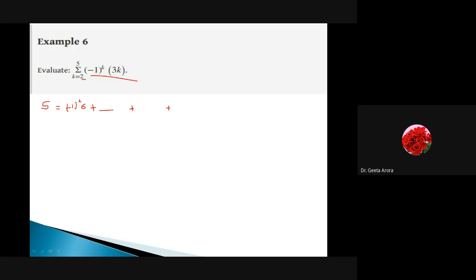The first term we have is minus 1 to the power k into 3k. If I take k equal to 2, I get a positive sign and it becomes 6. Plus, then k becomes 3, I get a negative sign and 3 threes are 9. Then again I get a positive sign and now k becomes 4, so 3 fours are 12. And finally I get an answer with minus, and 3 fives are 15. So now are you giving me an answer or not?